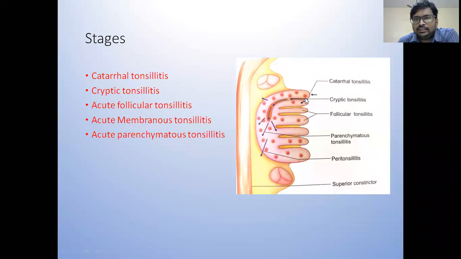Ultimately, the openings of the crypts get blocked, and then there is no way for the pus to drain. The pus enters and involves the parenchyma of the tonsil. This stage is known as acute parenchymatous tonsillitis. At this stage, there will be tonsil hypertrophy.